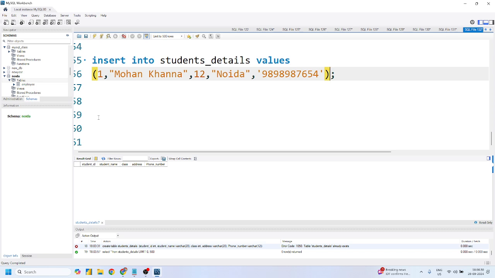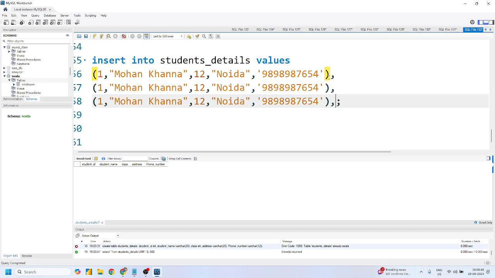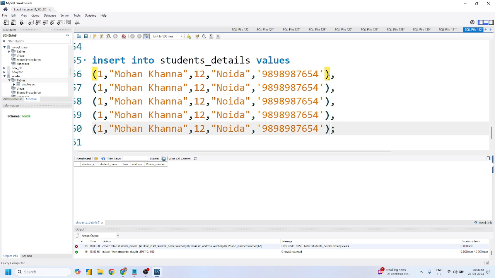No, sir. Perfect. Now, Mohit, this is just one record, right? This is just one tuple. It means it is just one record. Now, what about multiple records if you want to give? Just press comma and copy, Control C, Control V, Control C, Control V, Control C, Control V, and Control C, Control V. Yes or no? Just change this to different values.